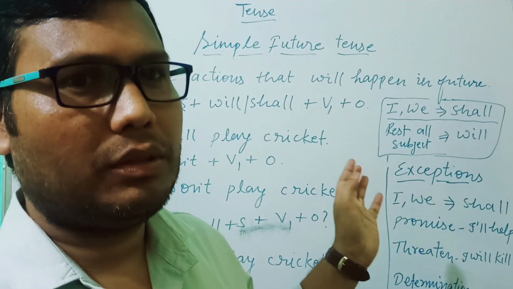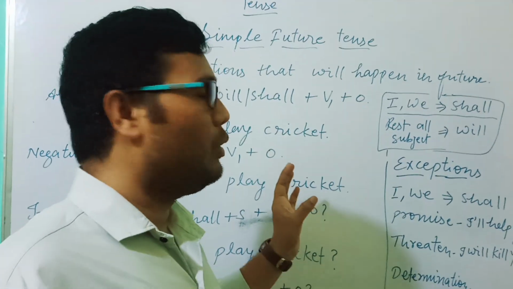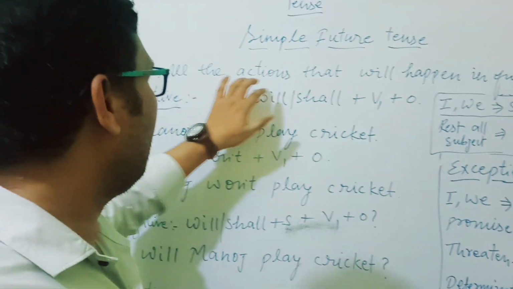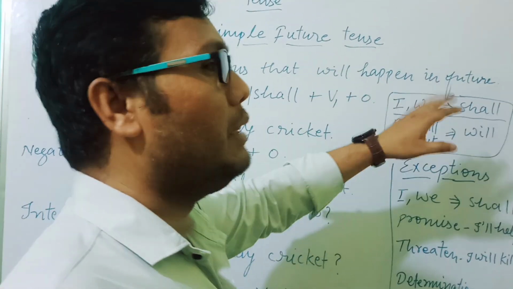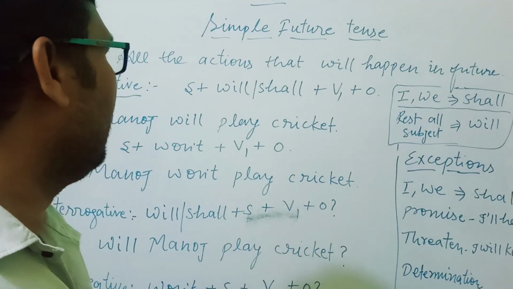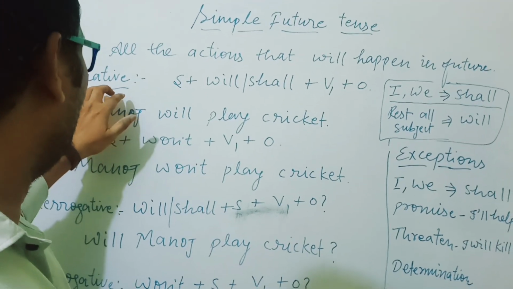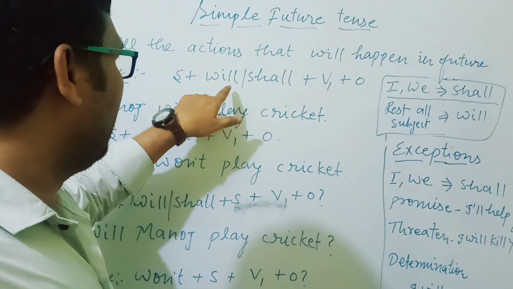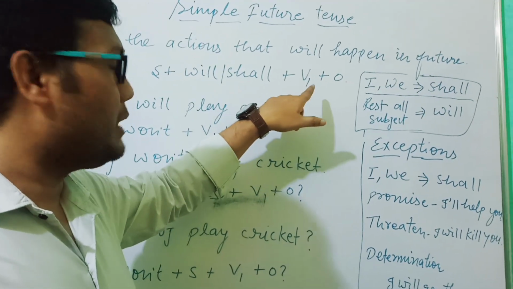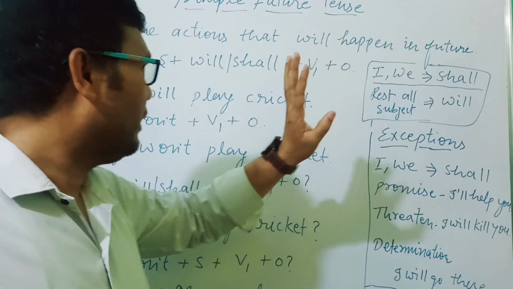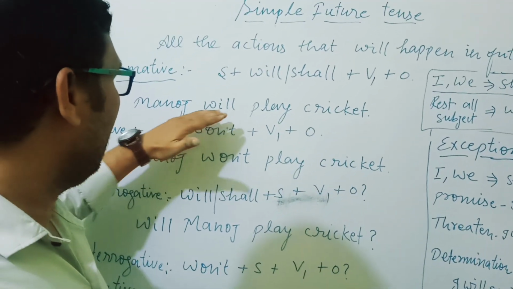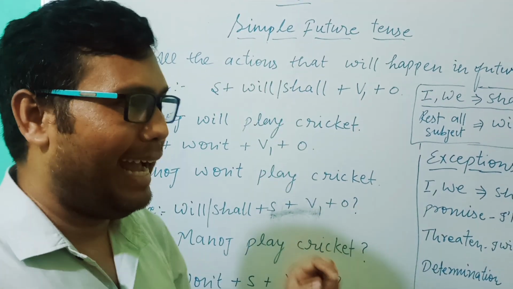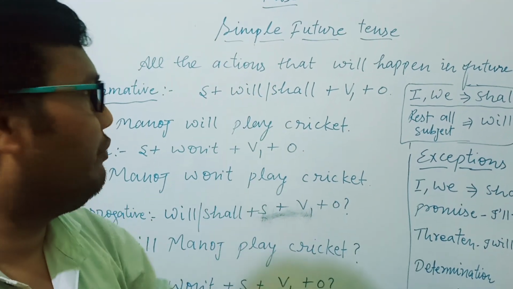Let's have a look at the structure of simple future tense. What is the structure of simple future tense? So I have written here, simple future tense, all the actions that will happen in the future, or generally happen in the future. And the structure for an affirmative sentence is, first of all, subject, will/shall, and the base form, first form of the verb, and then object. Manoj will play cricket. Manoj will do an action in upcoming time, in the future.